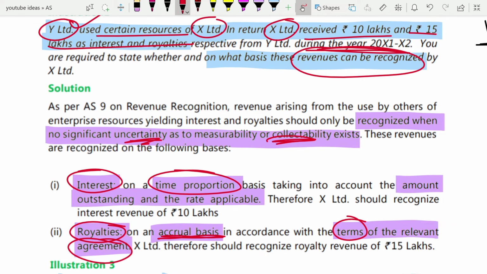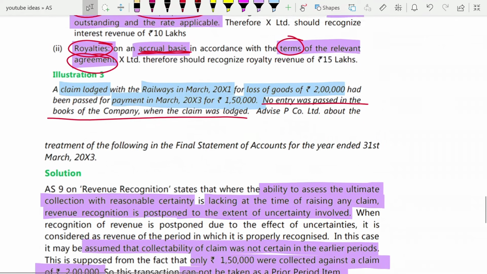So here, what will be the ultimate answer? First, you must be certain that you will collect the money. For interest specifically, depending on time proportion, you can book the revenue, and for royalties, as and when you fulfill the contract conditions or terms of the agreement, in such case you can book your revenue of royalties. Okay, so that was about illustration 2.